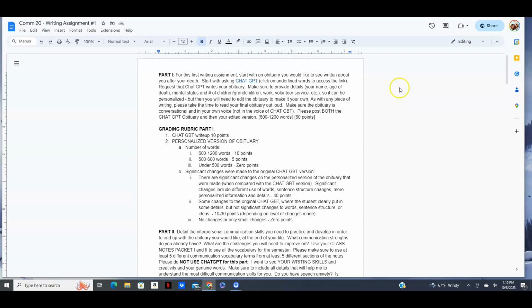more specific directions. So notice for part 1, it says for the first part of this writing assignment, you're going to start with an obituary you would like to see written about you after your death. You're going to start with asking ChatGPT. ChatGPT is an AI, and it's going to write your obituary for you. What you want to do is give it enough details with your name and your age and anything else that's important so that it can be personalized. And make sure to tell ChatGPT to make it between 600 and 1200 words. So let's see what that looks like.